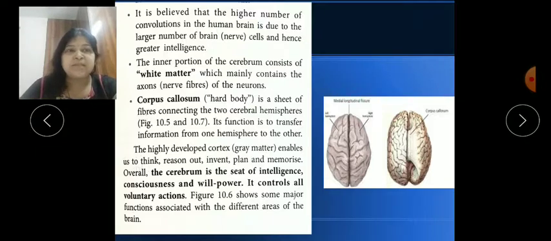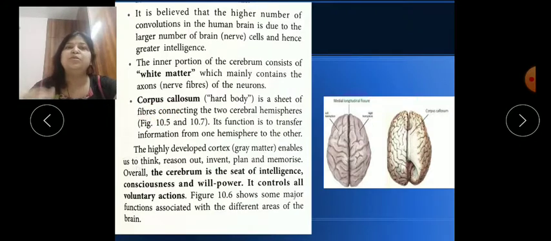Now you can see the center part in this picture, and here I am also showing the center part. It is the left and right hemisphere. In this diagram, this is the medial line and this is the actual corpus callosum. It is a sheet of fibers connecting the two hemispheres. I told you our two hemispheres are joined by the corpus callosum.